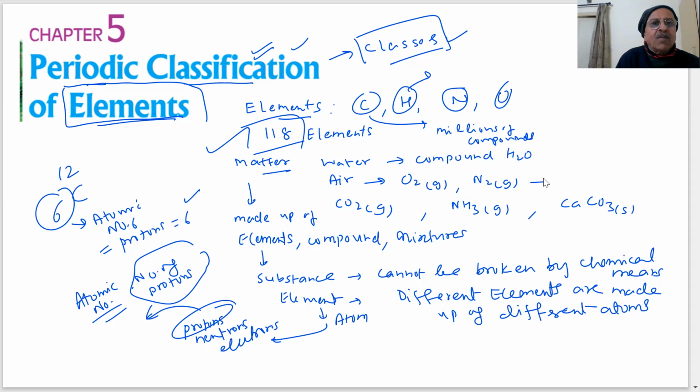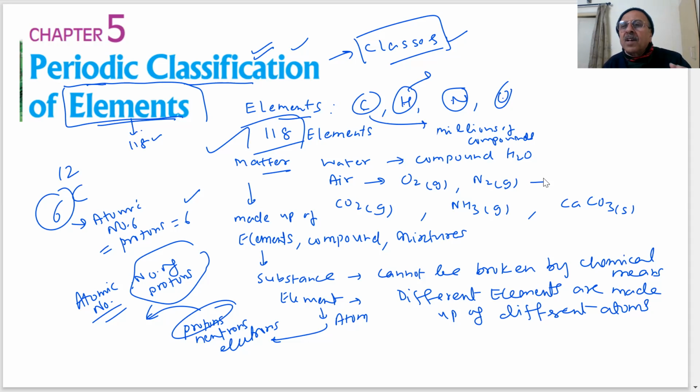Well, first of all, now we understand what elements are. Now I said 118 elements are there. Each element cannot be broken down by simple chemical methods, and each element has an atom which is different from the atom of the other element, because it has a different number of protons. Hydrogen has a different number of protons, nitrogen has different, oxygen has different, uranium has a different number of protons.